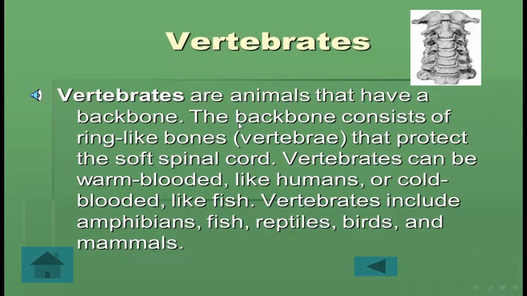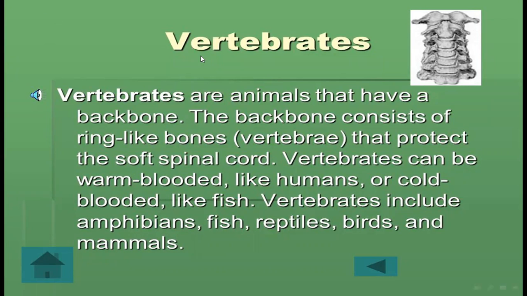Here we revise, first of all, vertebrates and invertebrates. Dear students, in the animal kingdom, all the animals are divided into two major groups, vertebrates and invertebrates. Invertebrates are those animals that do not have a backbone, like insects and worms, and vertebrates are those animals that have a backbone, like fish, amphibians, reptiles, etc.